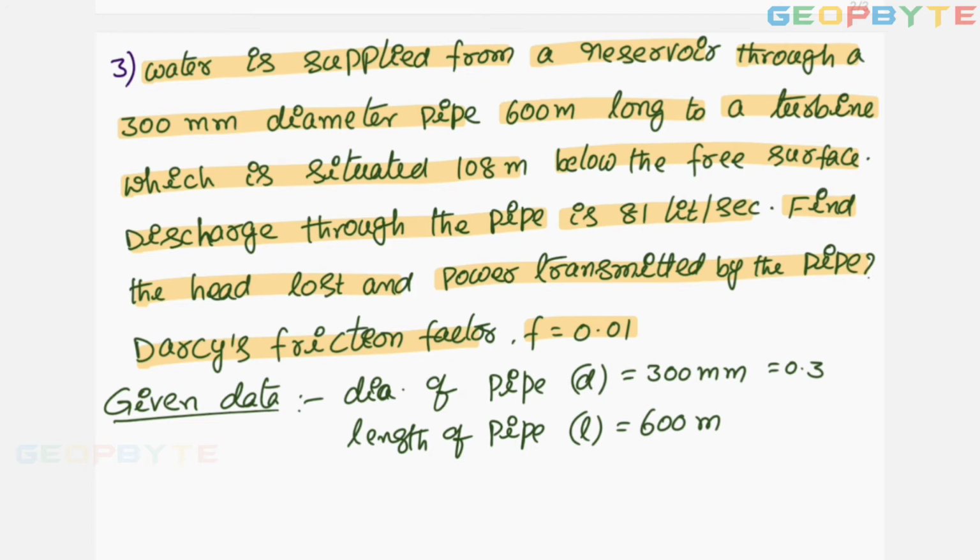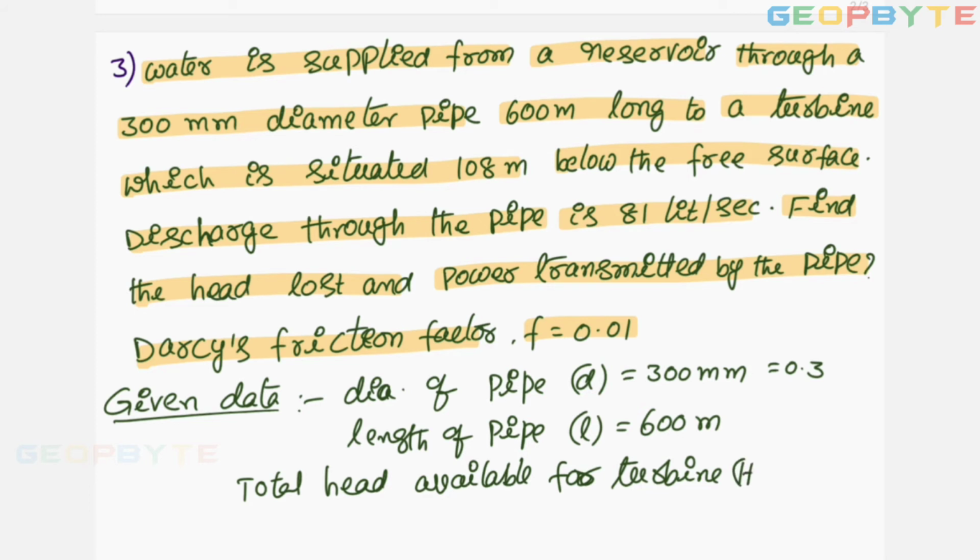That means total head available for a turbine, capital H equal to 108 meters.